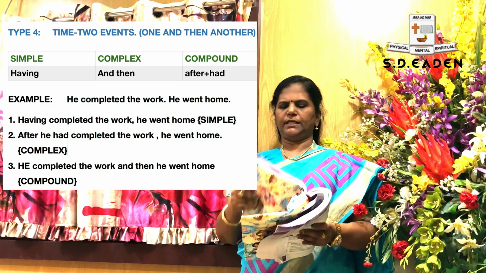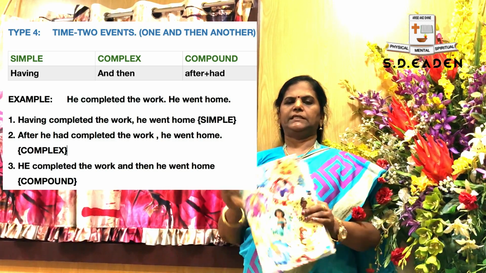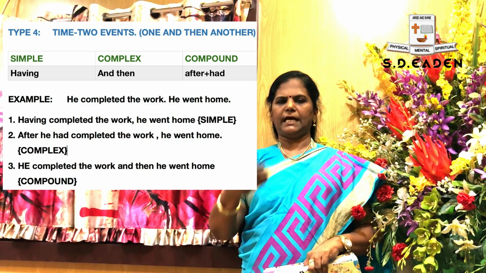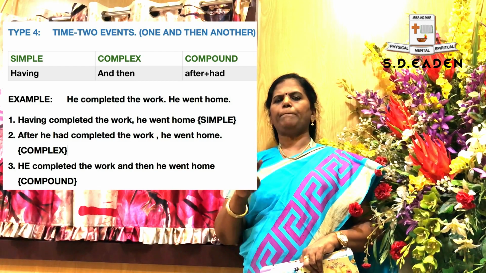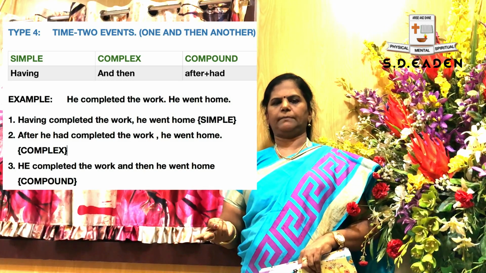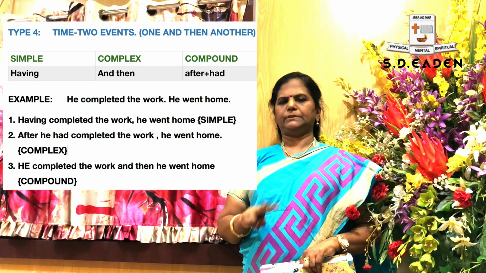Okay, that's all. Today we have discussed 4 types. In work, that is time. Depending on the time, you have 2 types. You have to analyze. If you have 2 past events in the sentence, you have to apply the 4th type formula, and for the immediate action you have to apply the type 3 formula.